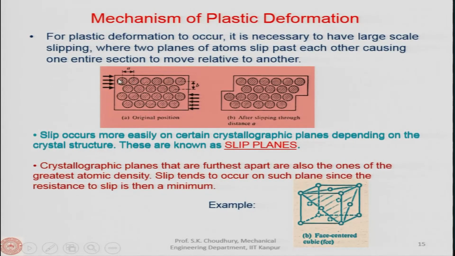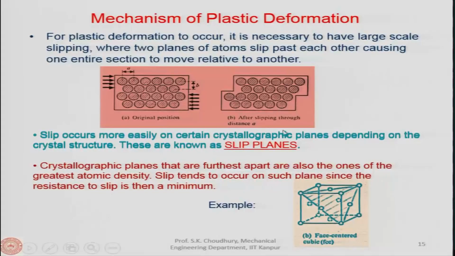So, then the distance that has slipped, let us say it is A. Slip occurs more easily on certain crystallographic planes. It will not happen in any plane, that is one thing. Certain crystallographic planes, I am going to explain on which planes it is possible, only the slip occurs.